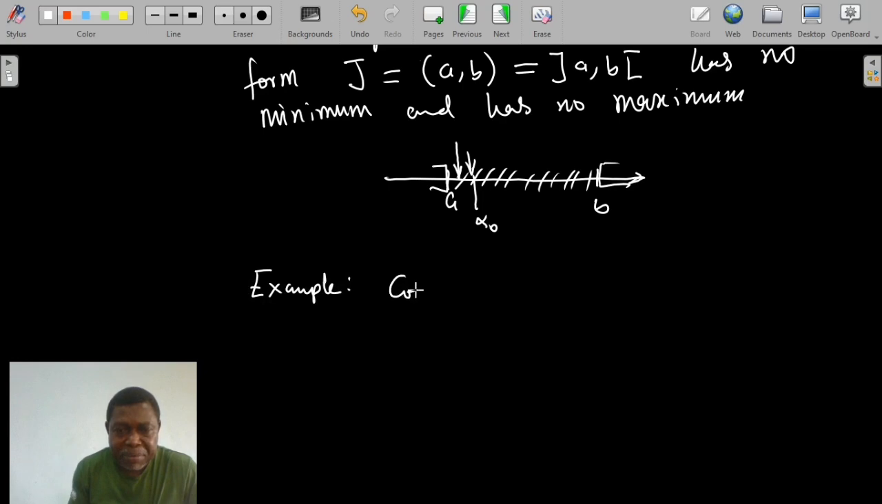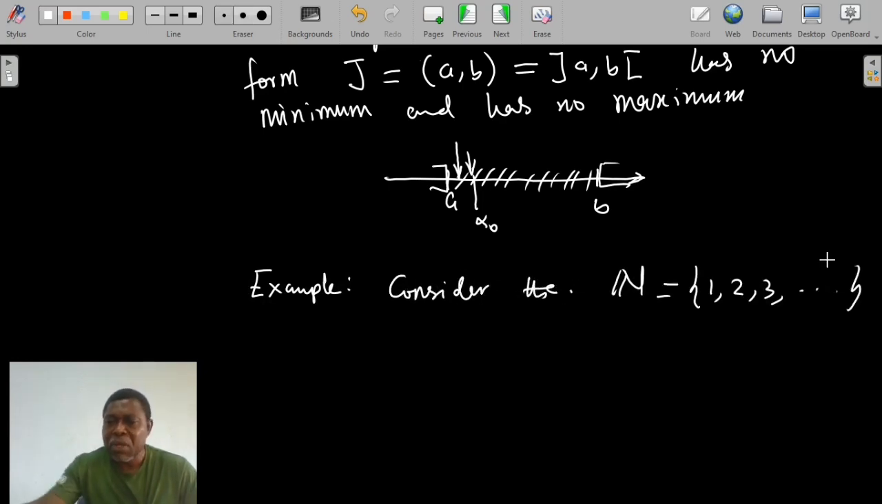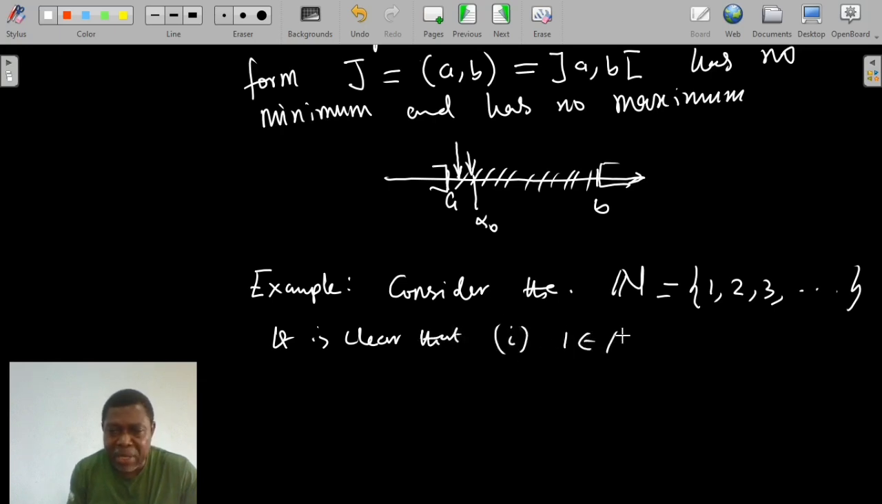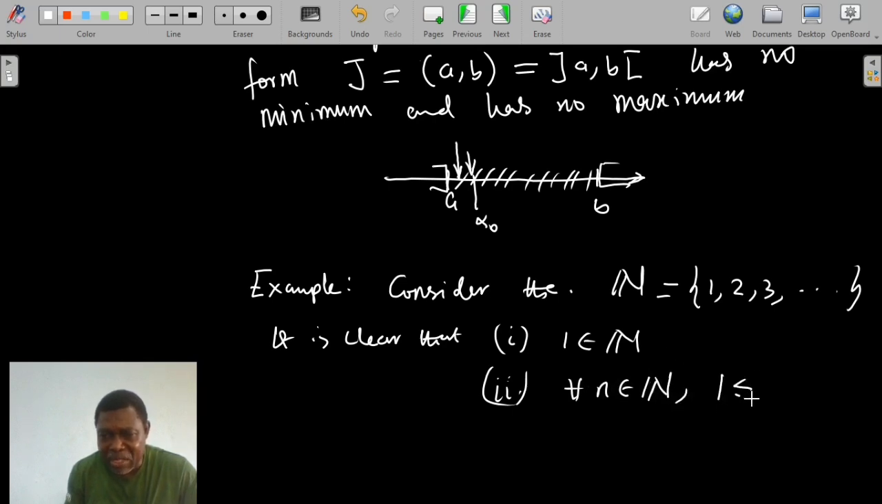If we consider the set N, it is clear that 1 belongs to N. For any natural number we pick in N, 1 is less than or equal to that natural number. This means, therefore, that 1 is equal to the minimum of the set of natural numbers.